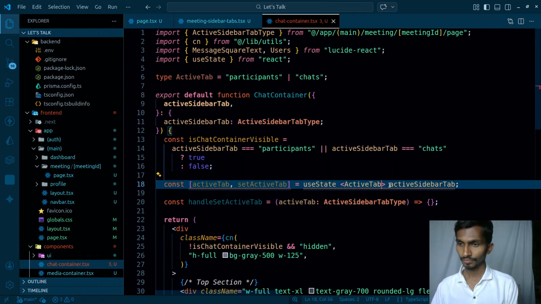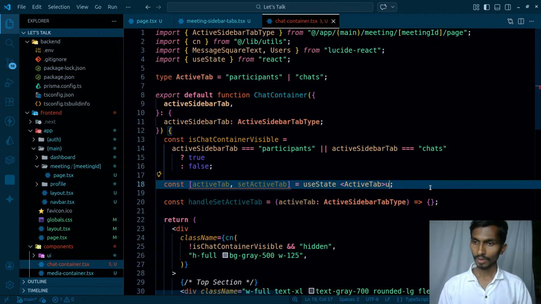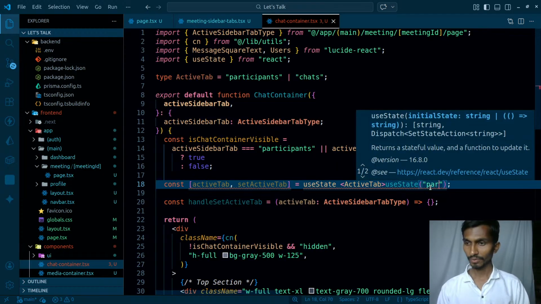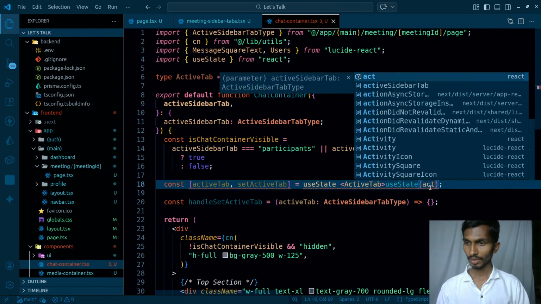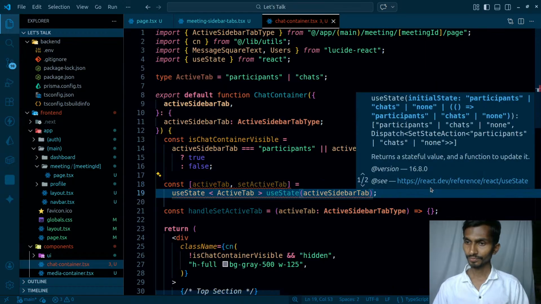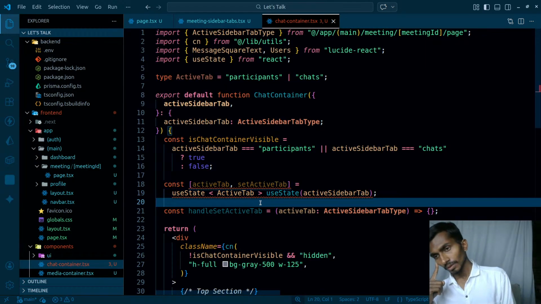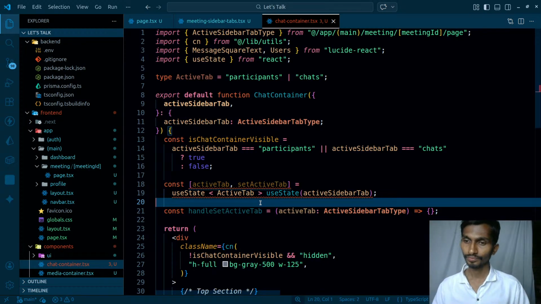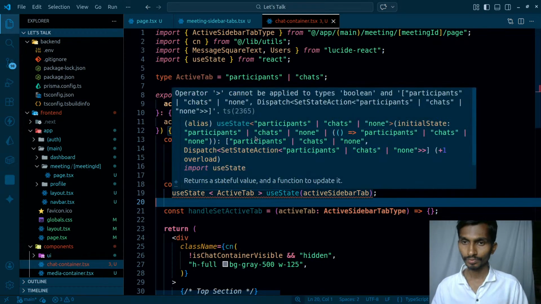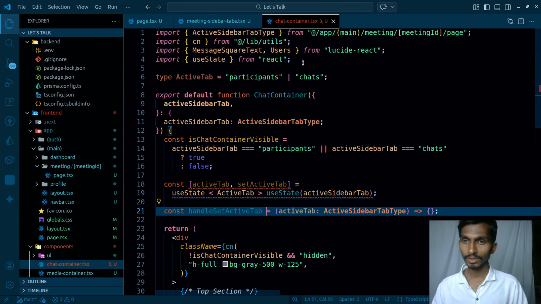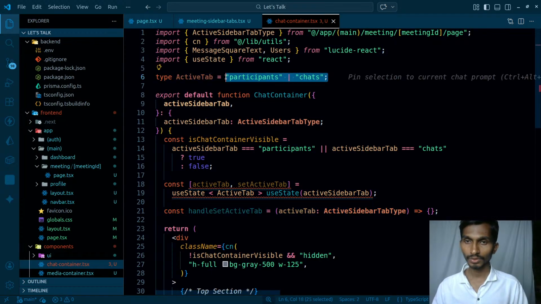And useState, by default it's going to be the value of active sidebar. The active sidebar can actually be none. I know the problem. It is simply saying that the active sidebar can actually be null. In that case, okay, let's go ahead with this.